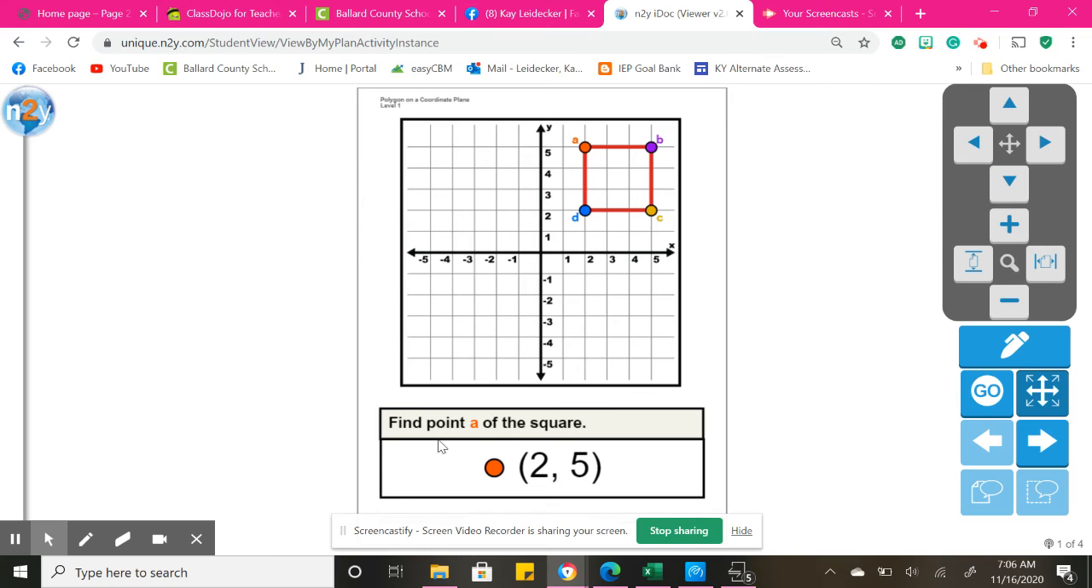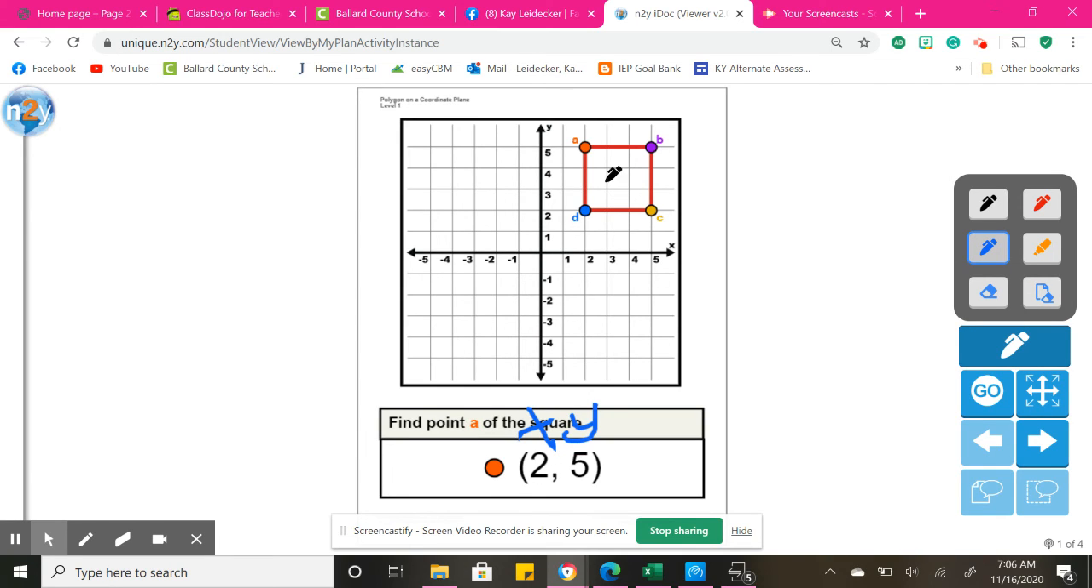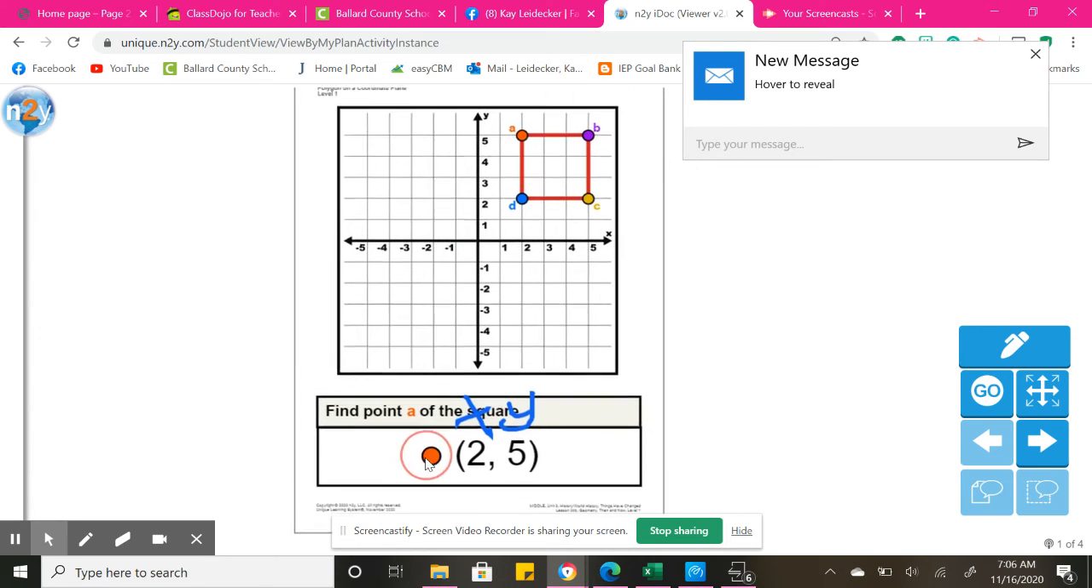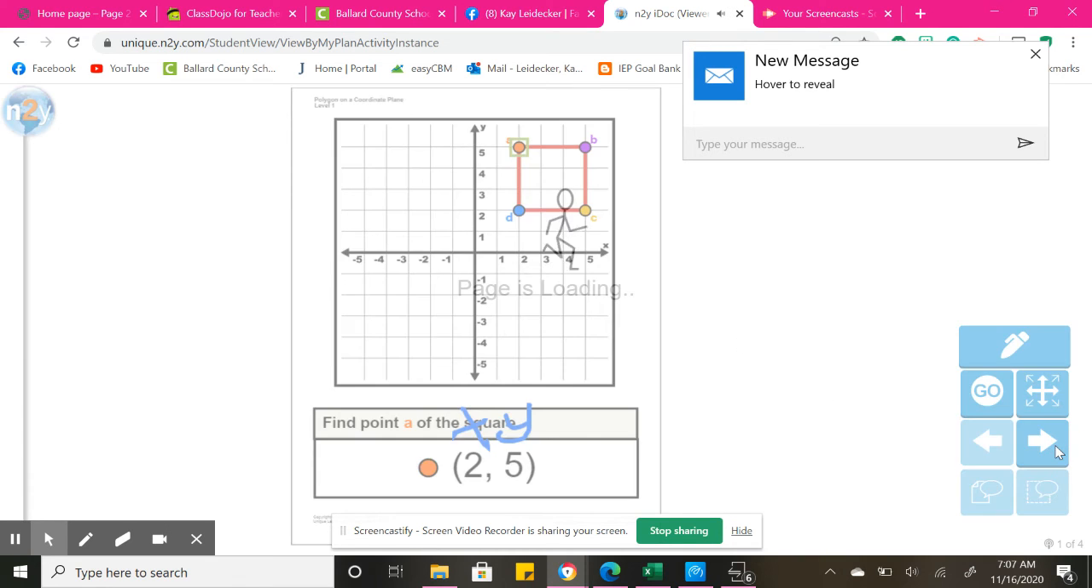Okay, so find point A of the square 2, 5. So we're going to find 2. So remember, we always start with X. X is always first. So it's X and then Y. So I'm going to find point A. So 2, 1, 2, and then up 5. 1, 2, 3, 4, 5. So here is 5. There is A.